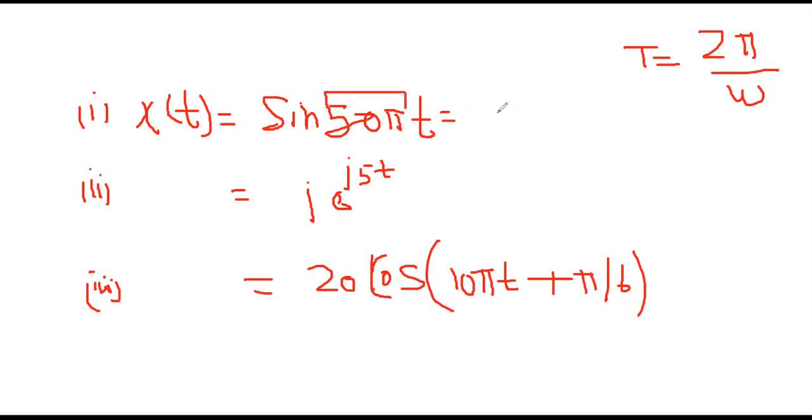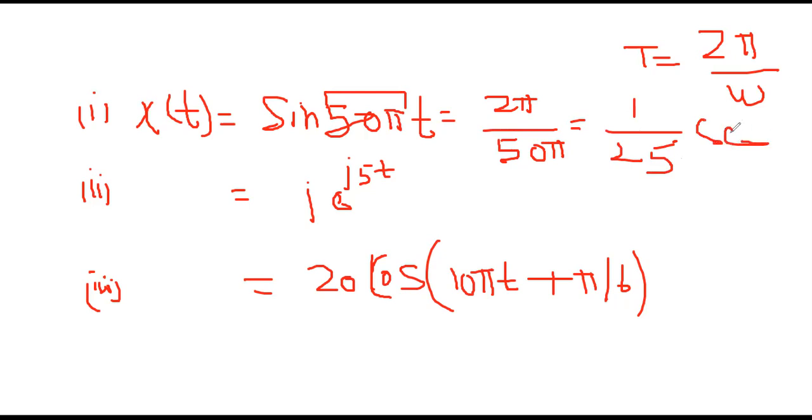Okay, so the fundamental time period will be nothing but 2 pi by 50 pi, right? And the fundamental time period we will be getting is 1 by 25 seconds.